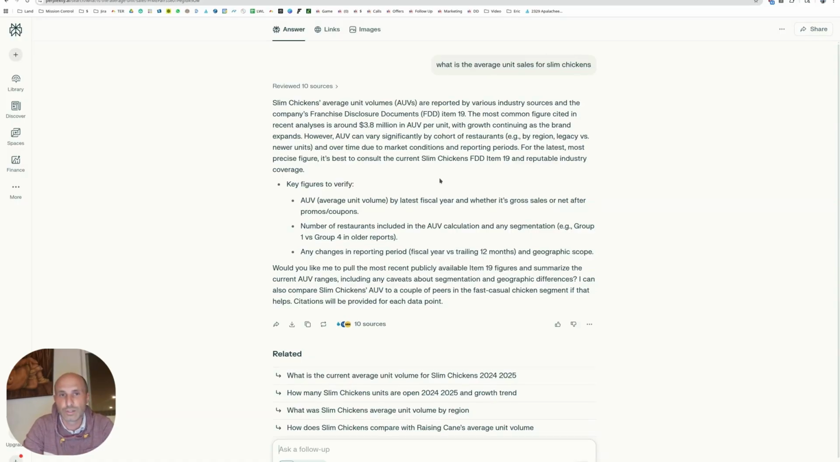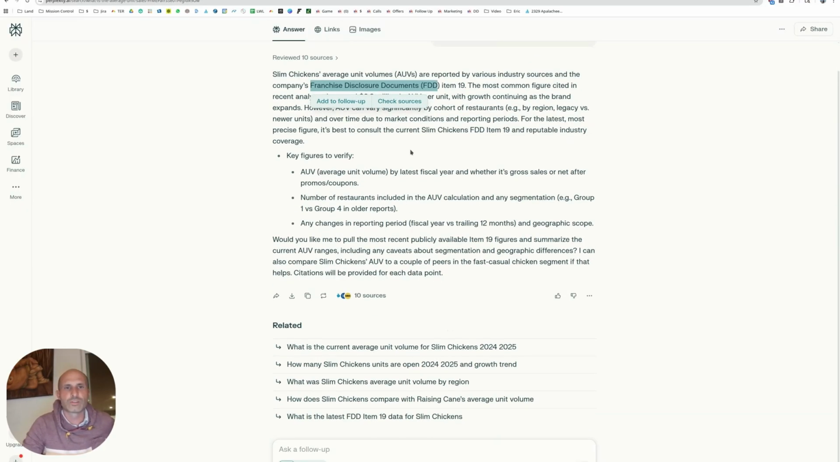You guys can look at them differently, but this is saying 3.8 million in average unit volume. The most common figure cited in recent analysis is around 3.8 million. So they're coming off of different items. One of the reasons I like Perplexity is they're quoting things. They're quoting the franchise disclosure documents, and it has the sources, and you can pull up the sources of where this is coming from. They'll quote news articles, they'll quote lots of different things and these different brands.